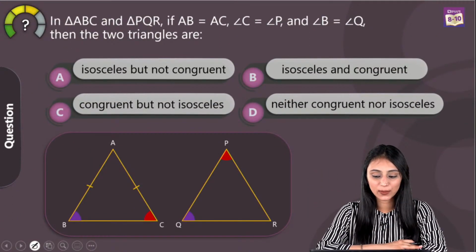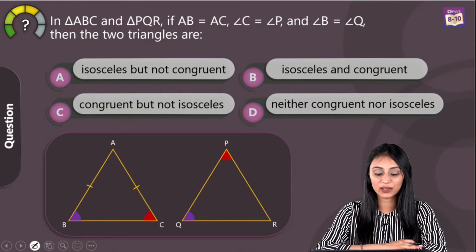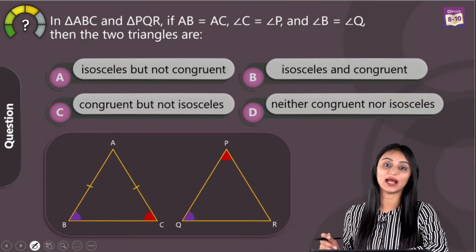Now in this one, we are given that in triangle ABC and triangle PQR, if AB is equal to AC, angle C is equal to angle P, angle B is equal to angle Q, then the two triangles are.